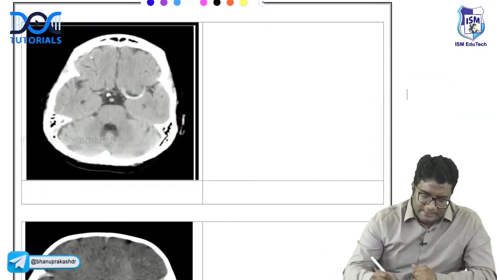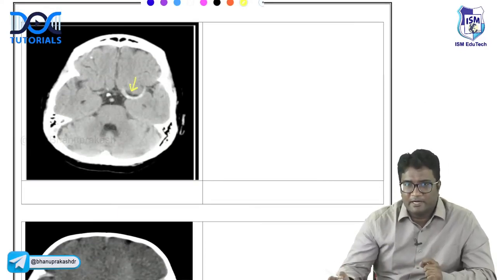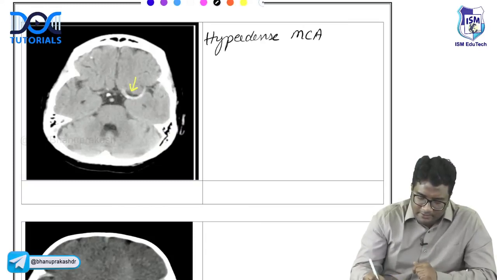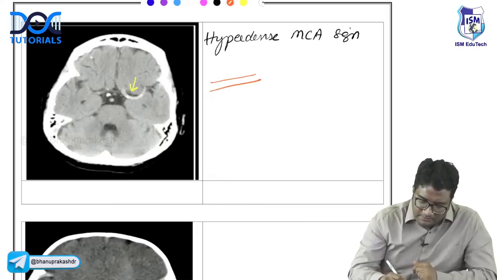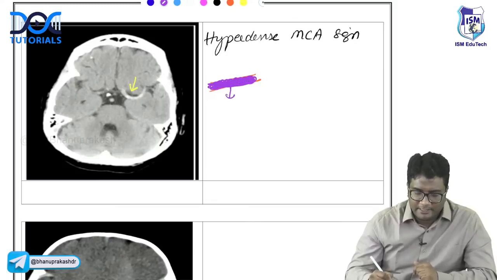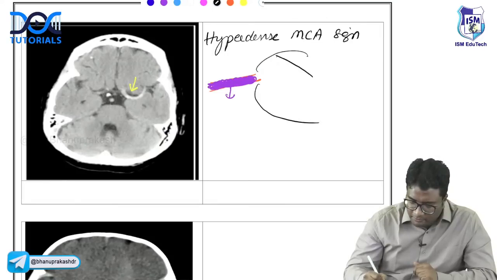And one of the important CT scan findings of acute infarct is this dense middle cerebral artery. This is called a hyperdense MCA sign, middle cerebral artery sign. The middle cerebral artery becomes very hyperdense. There is thrombus inside, so because of the thrombus, it will be a hyperdense area. But the brain parenchyma that you have will become hypodense.